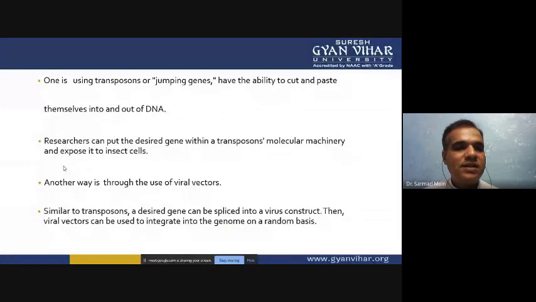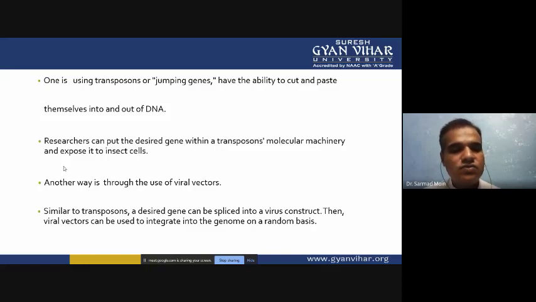One is using transposons or jumping genes, which have the ability to cut and paste themselves out of the DNA. So using transposons or jumping genes, we can insert these types of genes so that we can disturb some genes so that they can't produce the healthy protein. And when we can produce the transgenic protein, these transgenic proteins will disturb the normal protein functioning. So researchers can put the desired gene within the transposome molecule machinery and expose it to the insect cell.